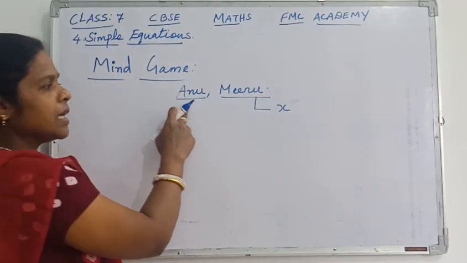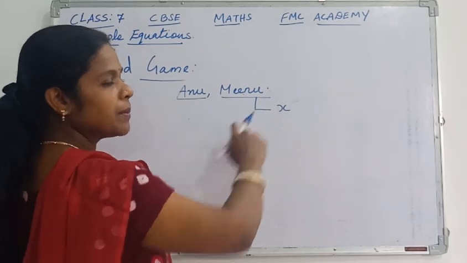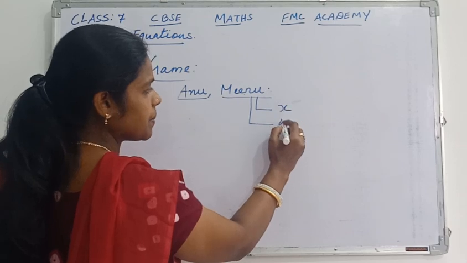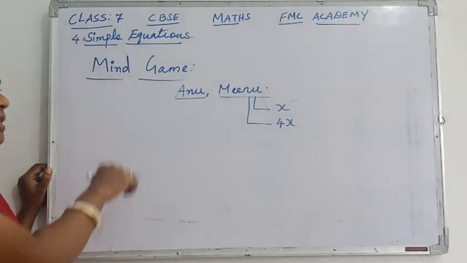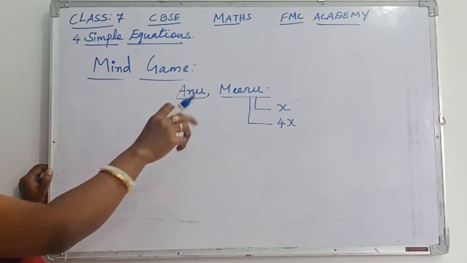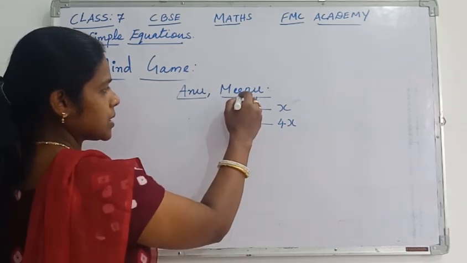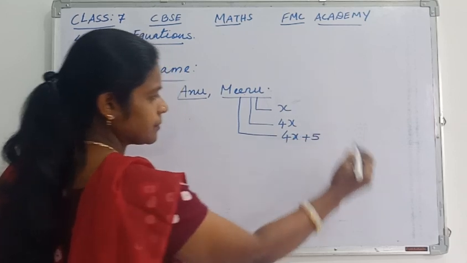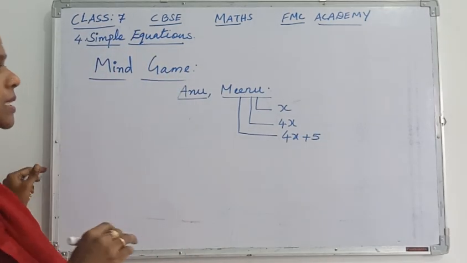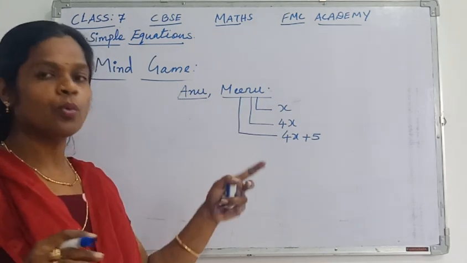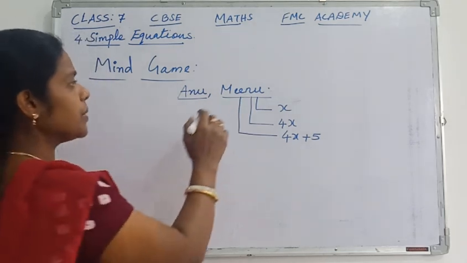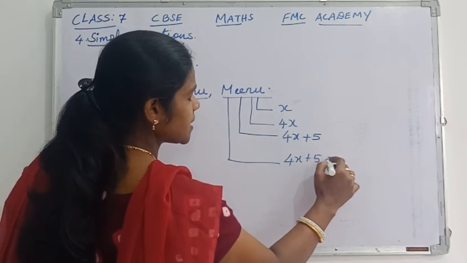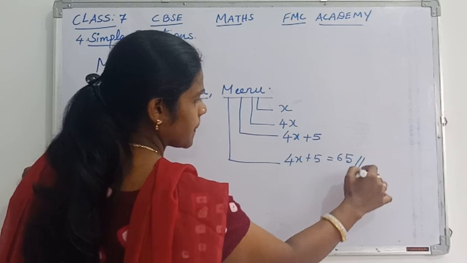Then Anu says, now whatever you thought, multiply it by 4. So whatever she thought, that is x, multiply with 4. Next she says, now whatever you have, add 5 to it. Now she asks Meenu, what is the result you have? Meenu says the result is 4x plus 5 is equal to 65.